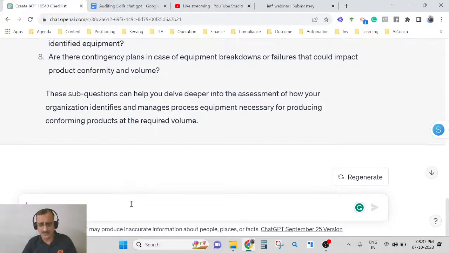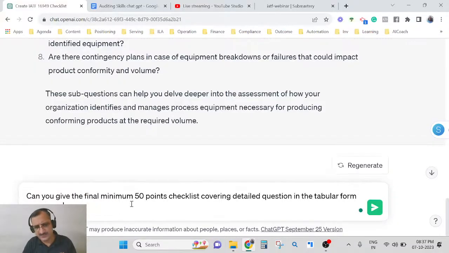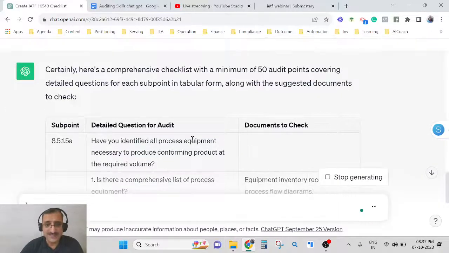Okay, so let me now write a final prompt. Can you give me the final minimum, let's say 50-point checklist, I know it's too many points, covering detailed questions in tabular form, along with what document I need to check. So I'm asking it to give me a minimum of 50 points. Let's see. Okay, so here it is. Can you see this?